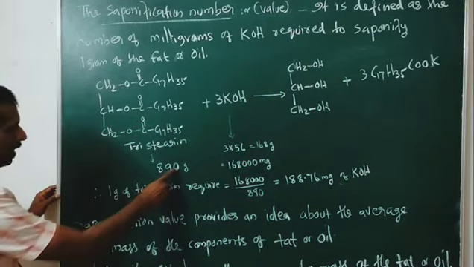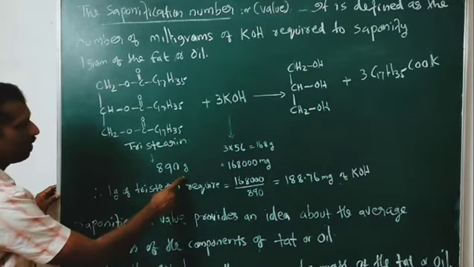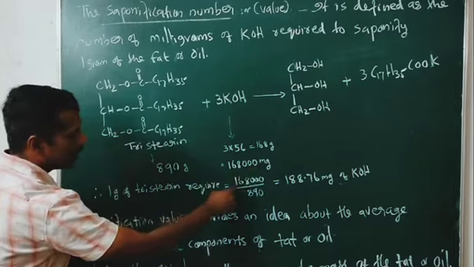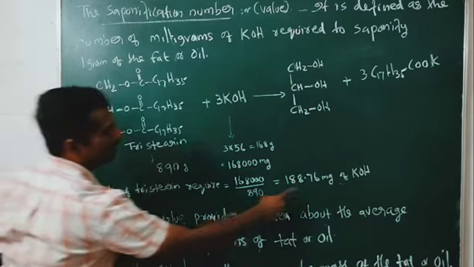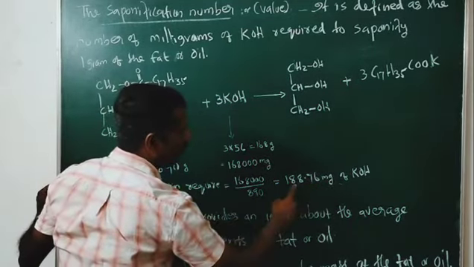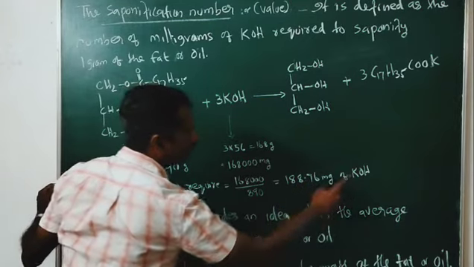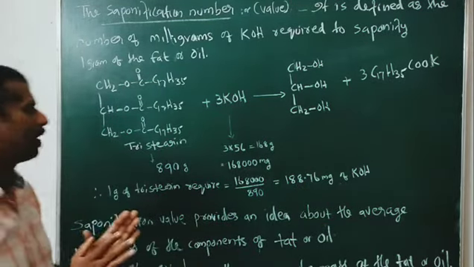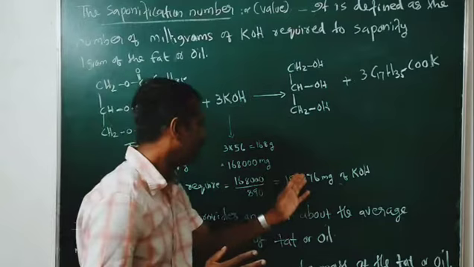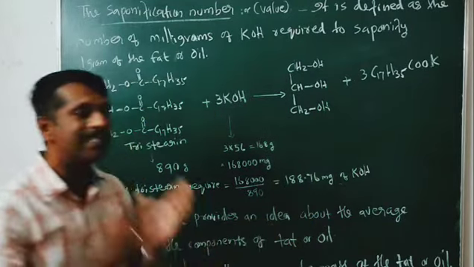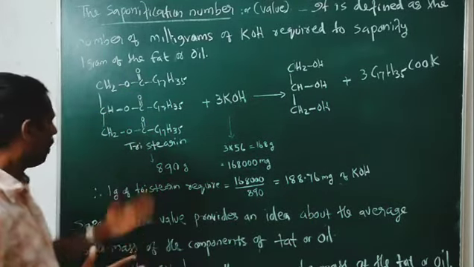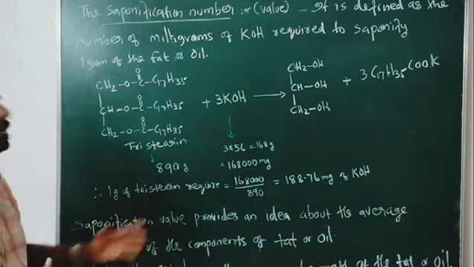Therefore, 1 gram of tristearin requires this much milligram divided by 890, which is 188.7 milligram of KOH. This is the saponification number of tristearin.